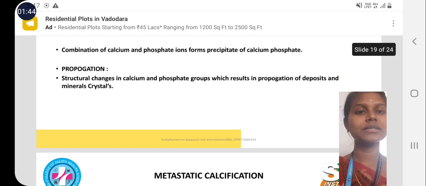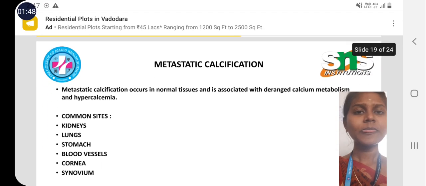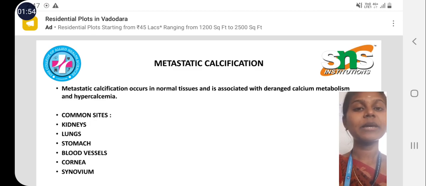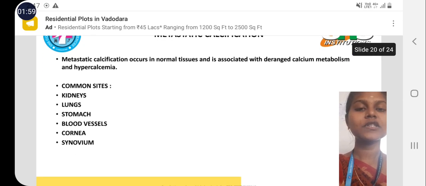a crystal minerals. Metastatic calcification. Metastatic calcification occurs in normal tissues and is associated with deranged calcium metabolism and hypercalcemia. The common sites involved are kidneys, lungs, stomach, blood vessels, cornea and synovium.